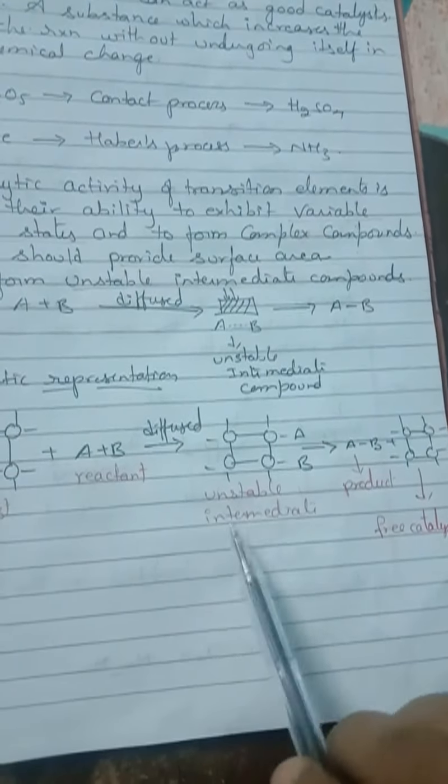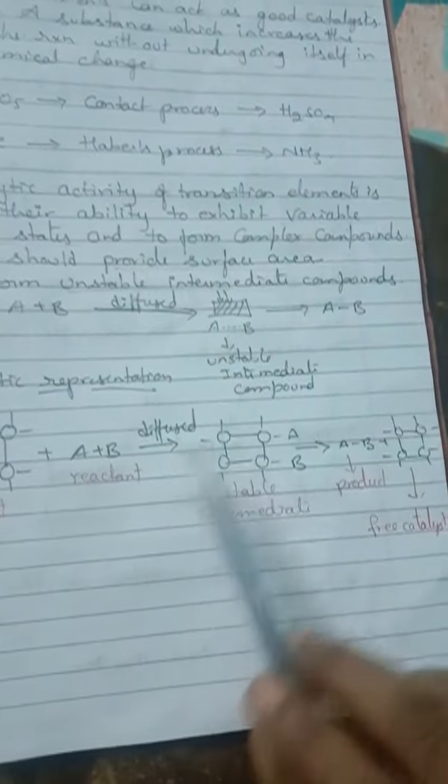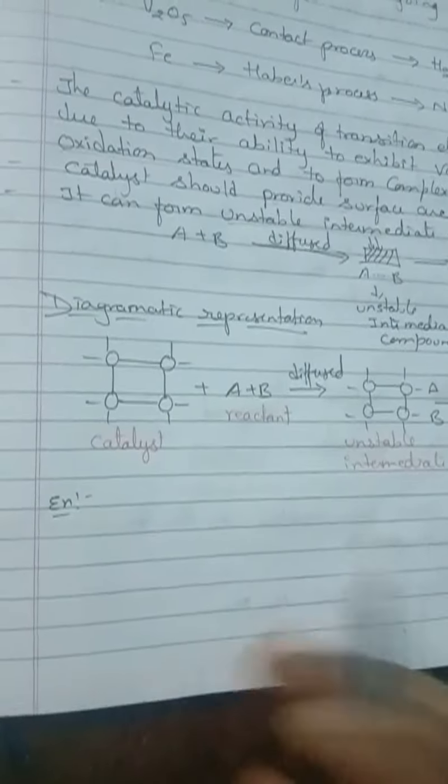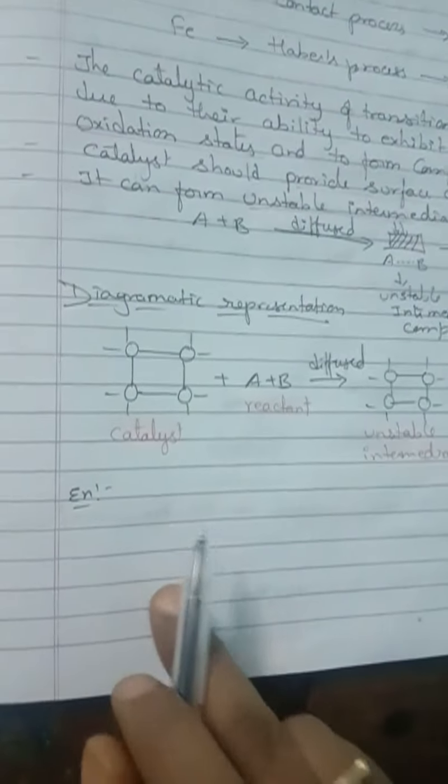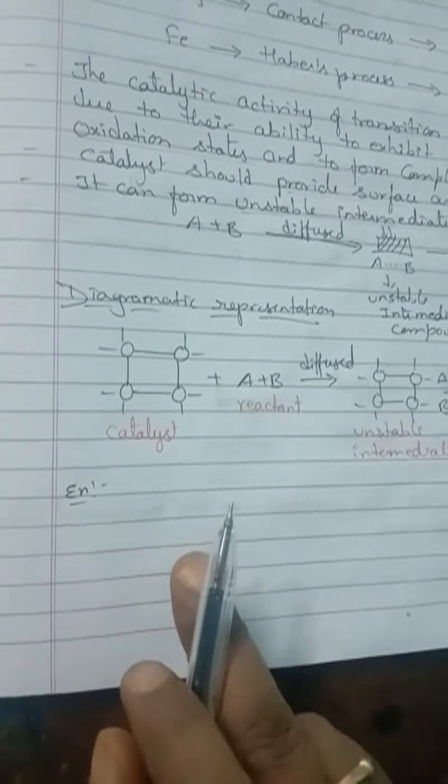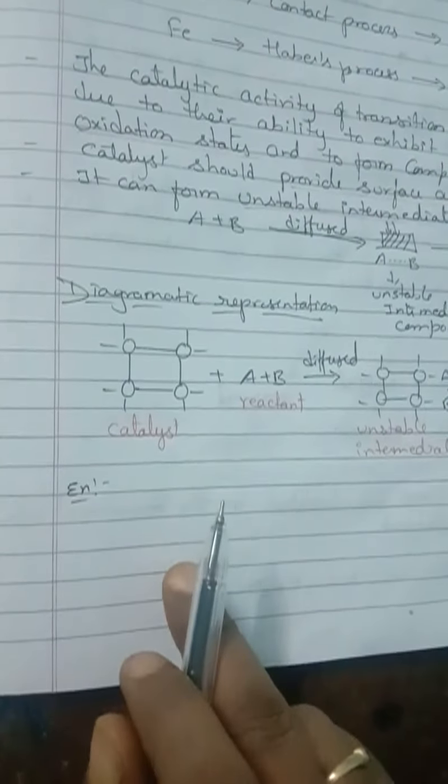First they formed the bond, which is nothing but an unstable intermediate compound, but at the end of the chemical reaction we get the catalyst back. By seeing one example you can better understand. Look here, children, I am taking iron as a catalyst. So iron ion acts as a catalyst for the reaction between iodide and persulfate ions.